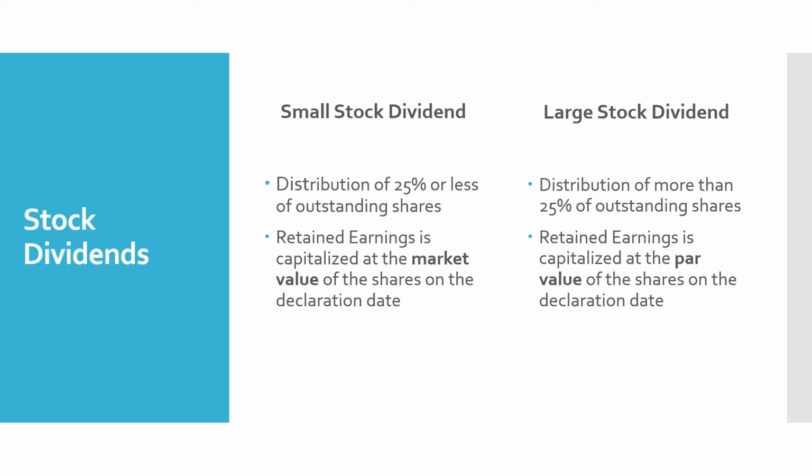On the other hand, a large stock dividend is when the company's board of directors declares a stock dividend of 25% or more of the outstanding shares. When we have a large stock dividend, we're going to account for it using the par value of the shares. So in other words, instead of using the market value times the number of shares to be issued, we're going to use the par value of the shares to be issued. And that's the amount that we're going to transfer out of retained earnings and into paid-in capital.